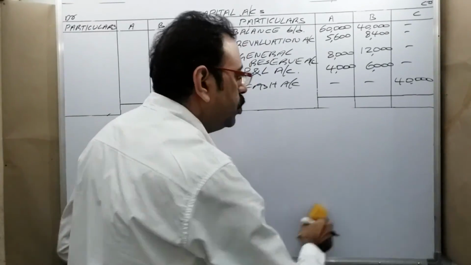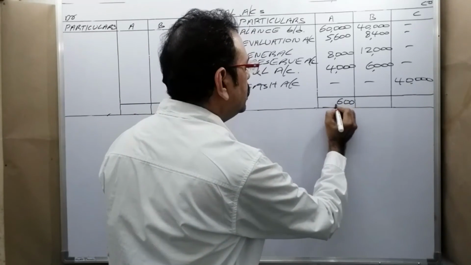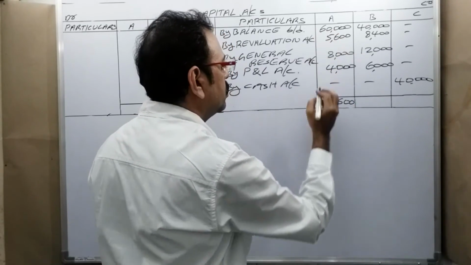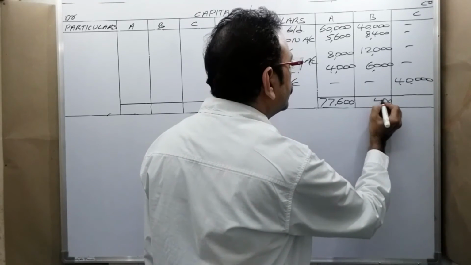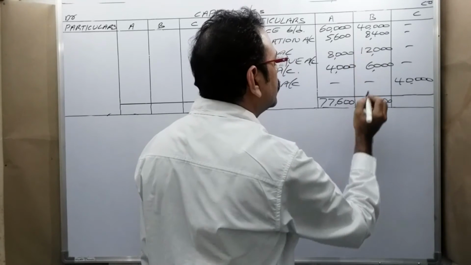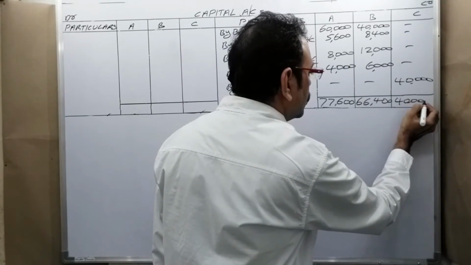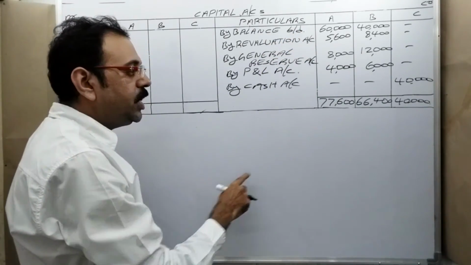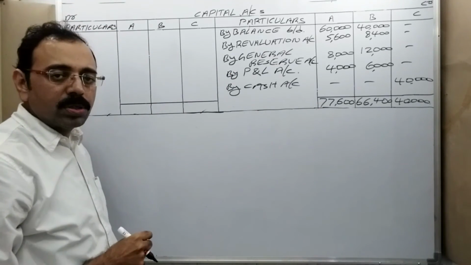Then put the totals. Capital accounts, credit side totals are more than the debit side amounts.